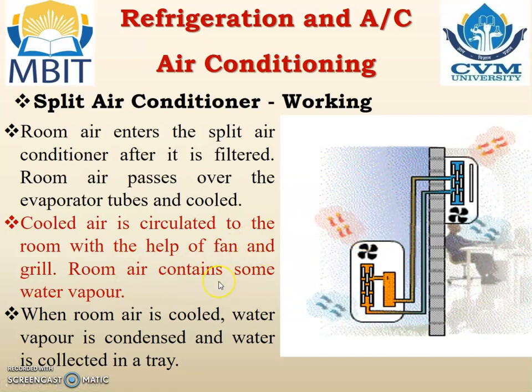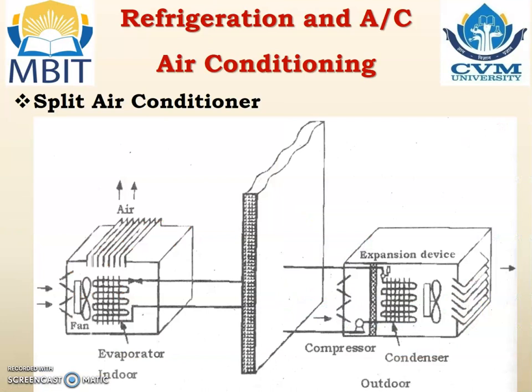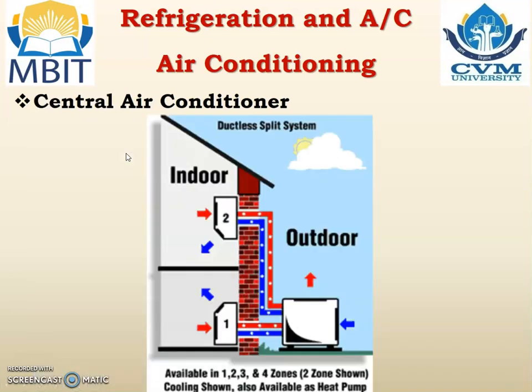Room air contains some water vapor. When room air is cooled, water vapor is condensed, and that water is collected in a tray, which is removed from the back side of the AC. This is a sketch available in any of the textbooks for the split air conditioning system.